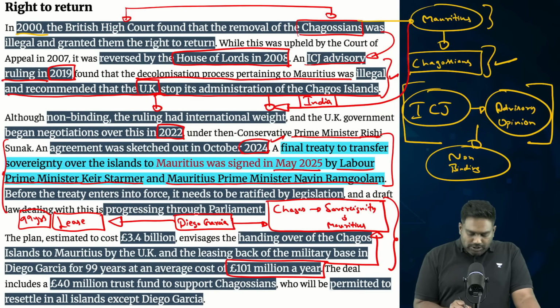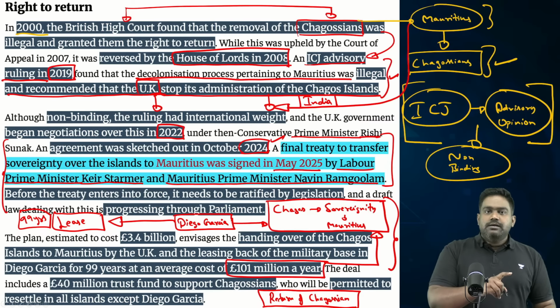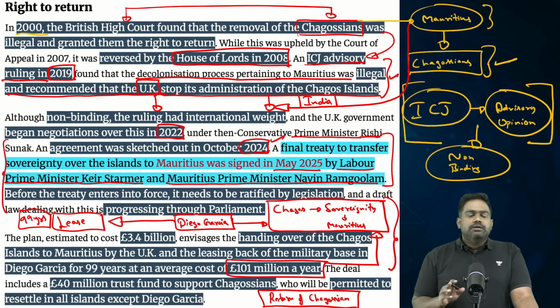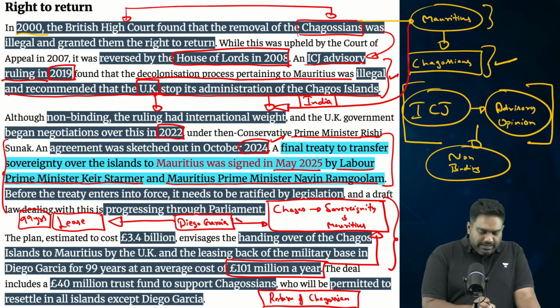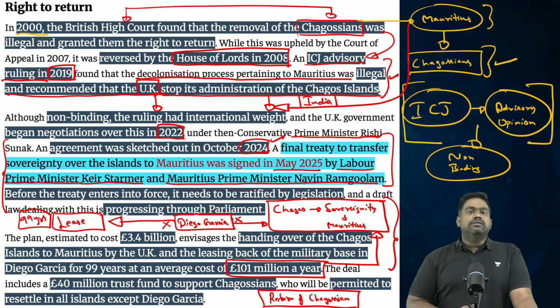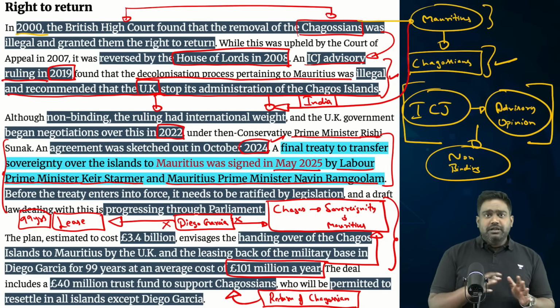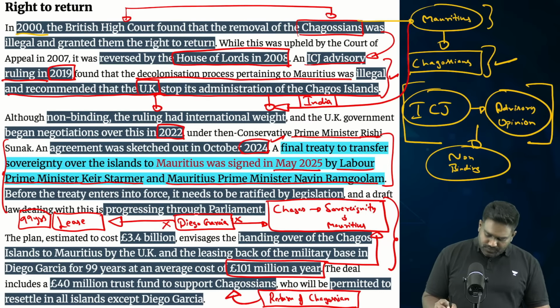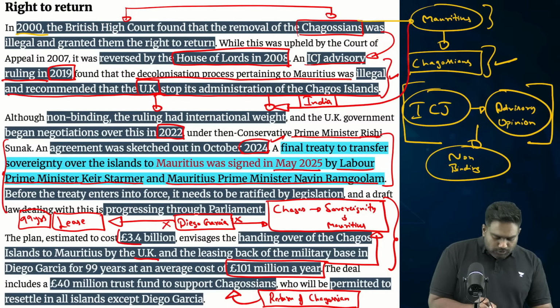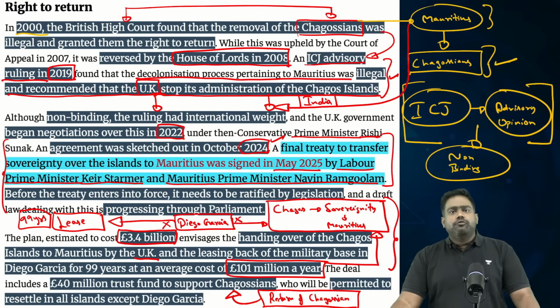This will allow for the return of the Chagosian population as well. The Chagosian people can now start returning. They can settle in all the other islands except for Diego Garcia. Diego Garcia will remain off limits. Chagosians and civilians cannot be settled in Diego Garcia. This is not allowed under the deal. It will continue to remain a British American military base, but all the other small islets can be inhabited with the return of the Chagosian population. And Britain will pay £100 million per year roughly for a 99-year lease, with a total expenditure estimated at nearly £3.4 billion.